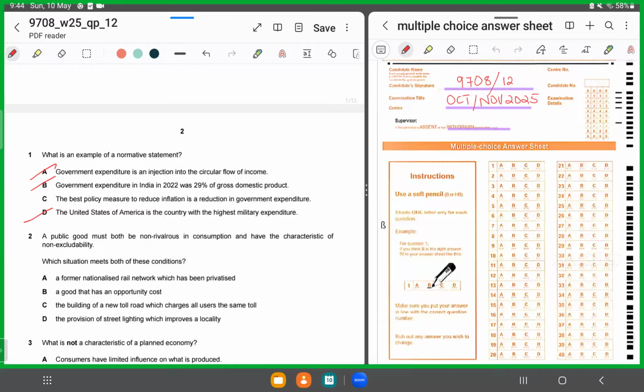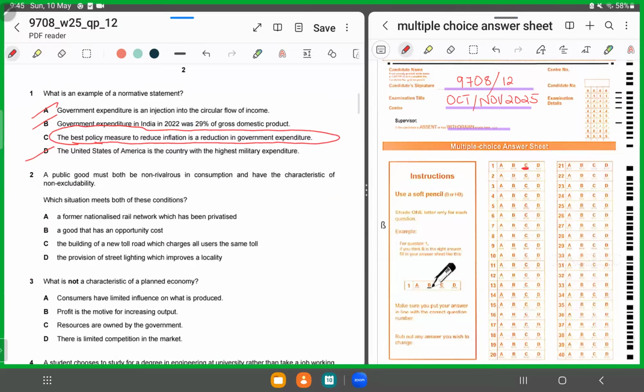So A, B, and D are all positive statements. It's C where it says the best policy measure to reduce inflation is a reduction in government expenditure. So now this is based on a value judgment. That means not necessarily that in all situations a reduction in government expenditure would be able to curb or put a stop to inflation, right? So it depends. You can't always say that it would work. So for MCQ number 1, we'll shade in C as the correct response.